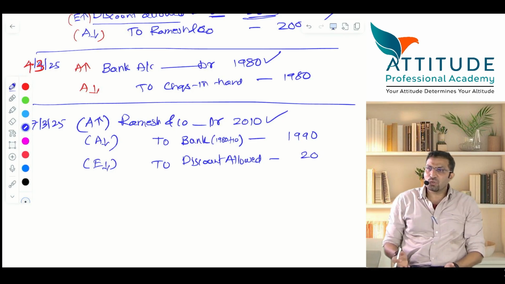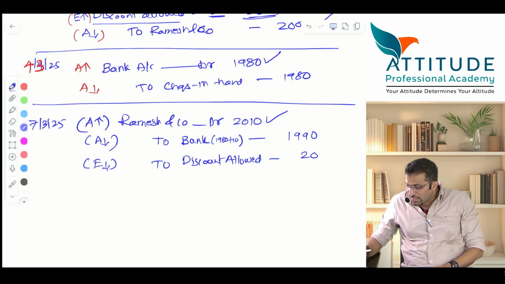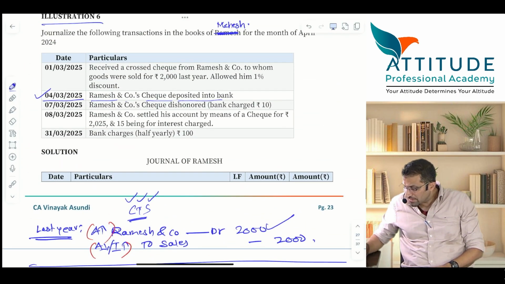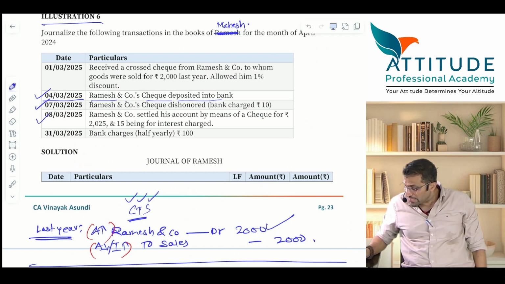Arey, say either yes or no here. Now guys, wait. Story is still not done here. Okay? 7th is done. Look at 8th. Ramesh and Co settled his account by means of a check for rupees 2025, 15 rupees being interest charged.